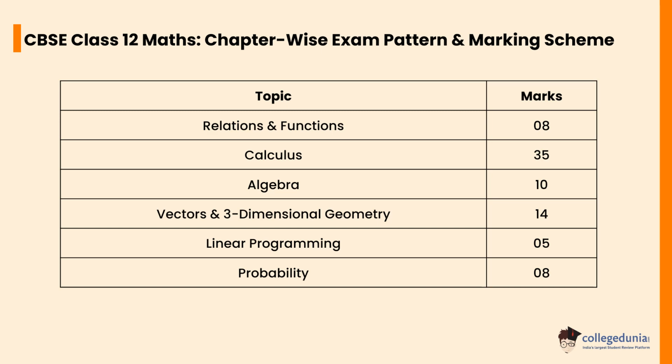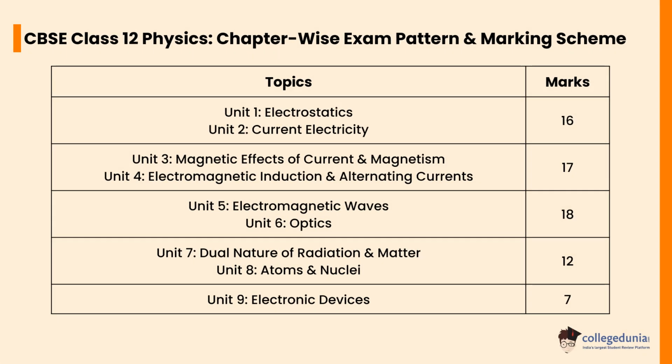Let's check the Physics chapter-wise exam pattern and marking scheme. Unit 1 Electrostatics and Unit 2 Current Electricity will carry a weightage of 16 marks. Unit 3 Magnetic Effect of Current and Magnetism and Unit 4 Electromagnetic Induction and Alternating Currents will carry a weightage of 17 marks. Unit 5 Electromagnetic Waves and Unit 6 Optics will carry a weightage of 18 marks. Unit 7 Dual Nature of Radiation and Matter and Unit 8 Atoms and Nuclei will carry a weightage of 12 marks. Unit 9 Electronic Devices will carry a weightage of 7 marks.